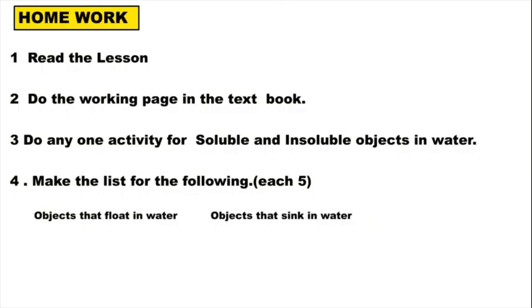So first, in the homework, read the lesson, do the working page, and do any one activity for soluble and insoluble objects in water. You can take salt or sand or sugar or charcoal powder, whatever. Take two substances and do this activity, and make the list for the following: objects that float in water, objects that sink in water. Write five object names for each. Okay, children, do this activity and send it to me in the group.